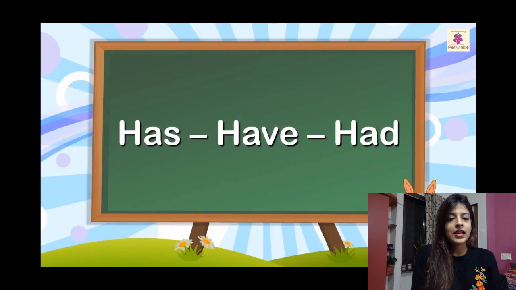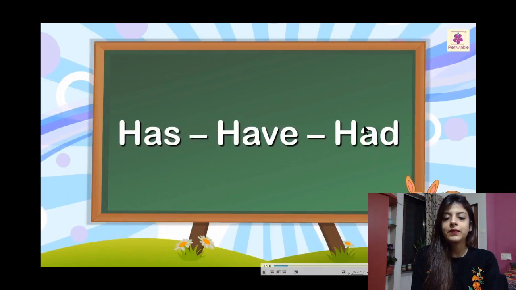What is a person and an animal? They are nouns. So what a person or an animal has, owns or eats. Okay. So mostly they are possession verbs. So let's get into the lesson.